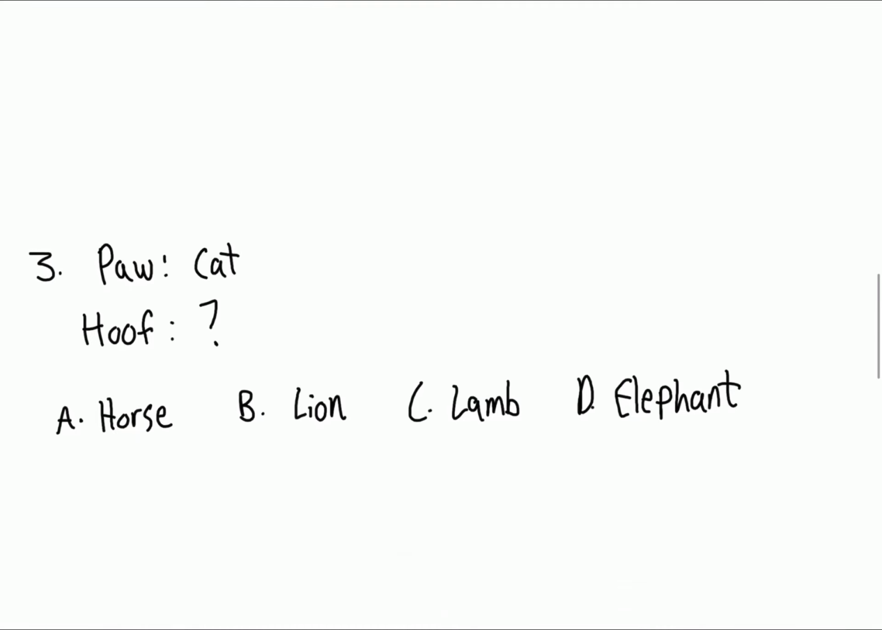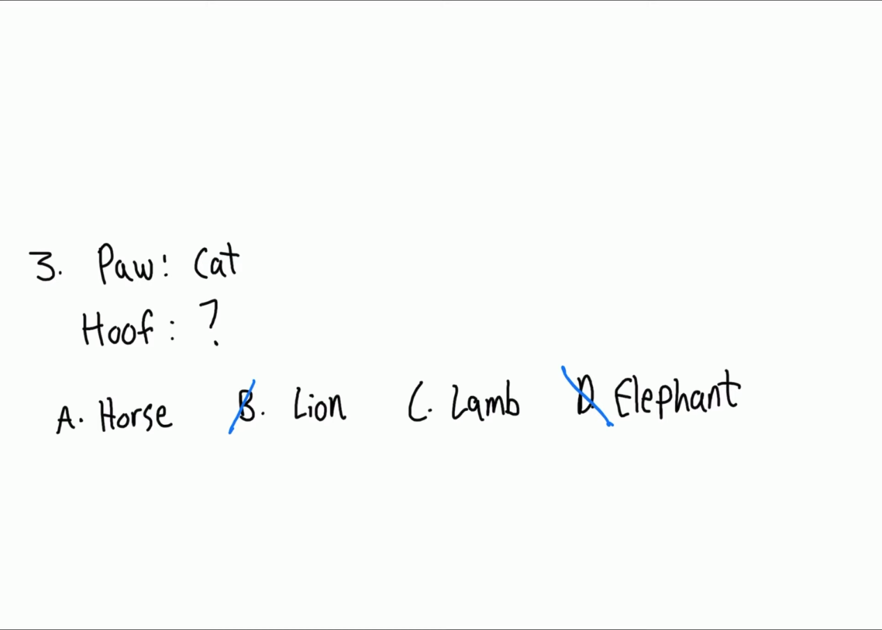Now we move on to question number 3. Question number 3 says a paw and a cat. What is the relation between a cat and a paw? A cat has a paw. Who has a hoof? We know that a lion has a paw as well, because it comes from the same family as the cat. We know that the elephant has toenails.